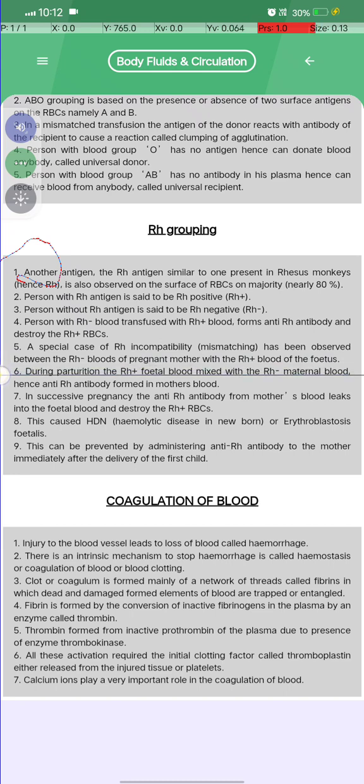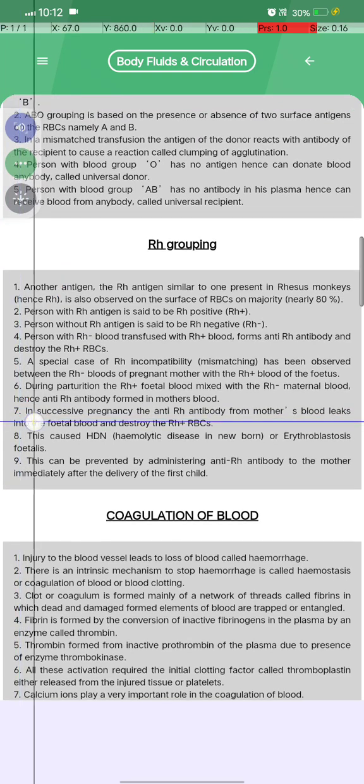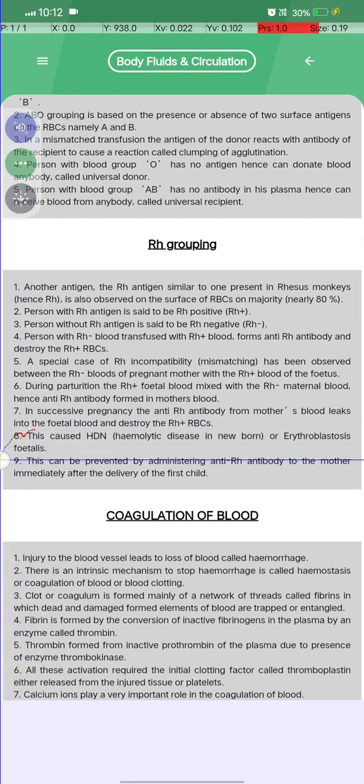positive fetal blood mixes with the Rh negative maternal blood, and hence Rh antibodies are formed in the mother's blood. In the successive pregnancy, the anti-Rh antibodies formed in the mother's blood leak into the fetus and destroy the Rh positive RBC.